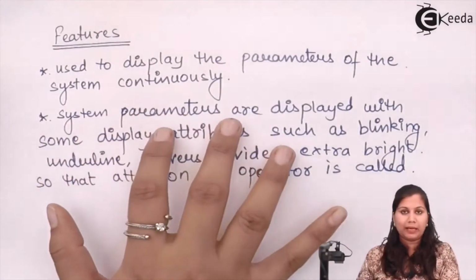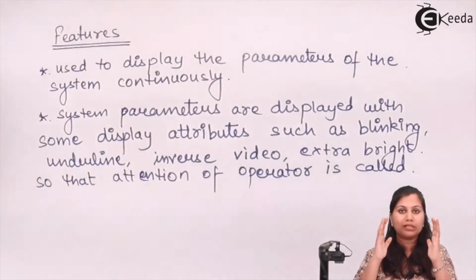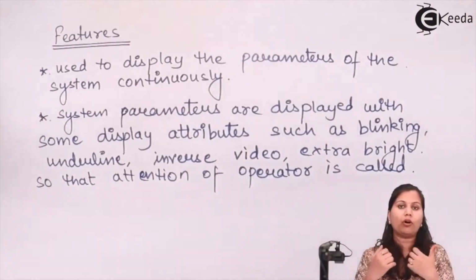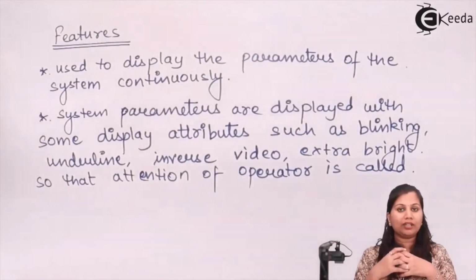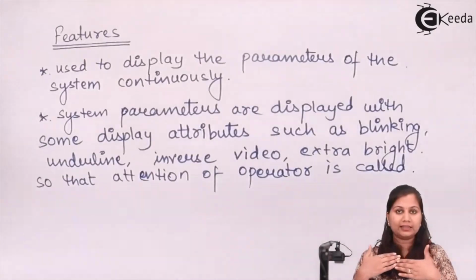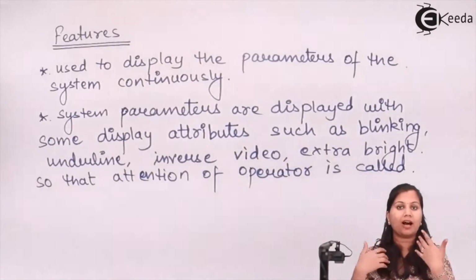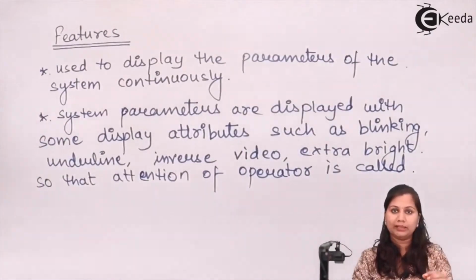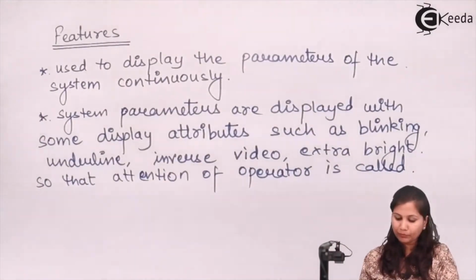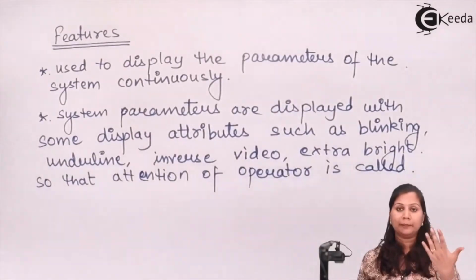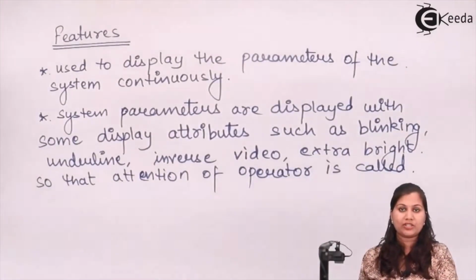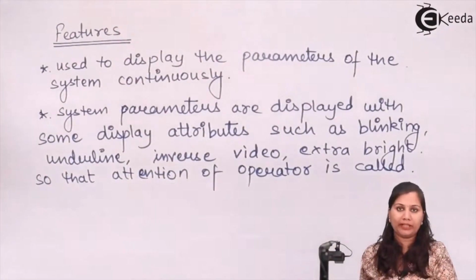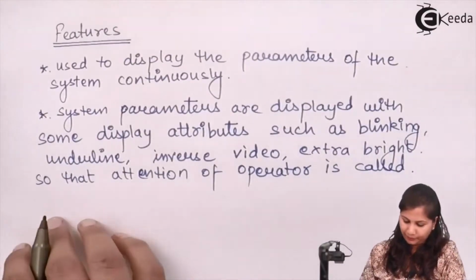So all the system parameters are displayed with some display attributes, so that the attention of the operator is immediately caught, so that if there is any increase beyond the limits or some parameters are out of limit, then immediate action can be taken by the operator. So that is an advantage in the PC based data acquisition system, that on the computers these display attributes can be provided to the parameters.